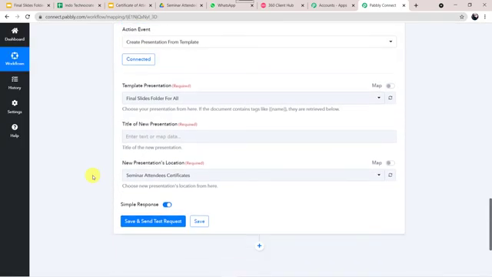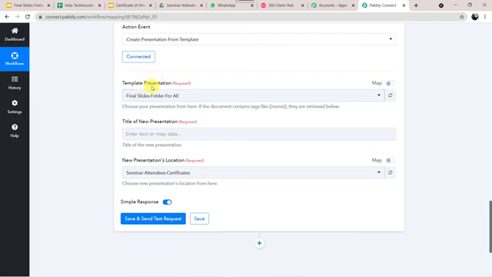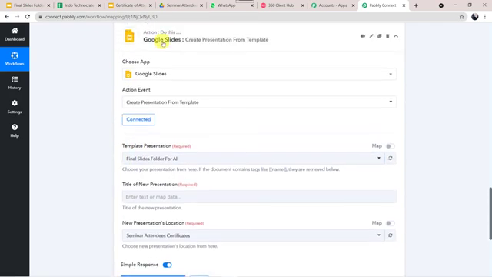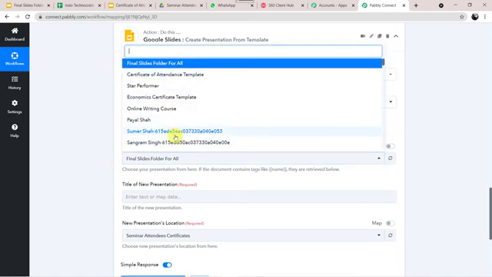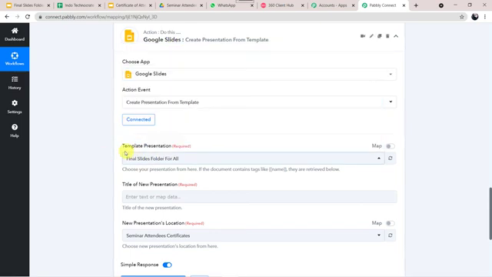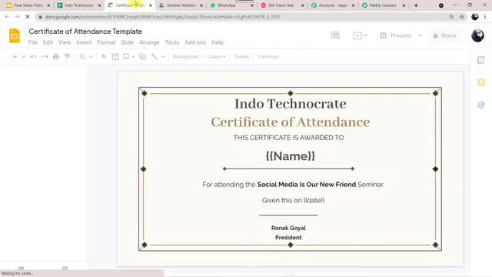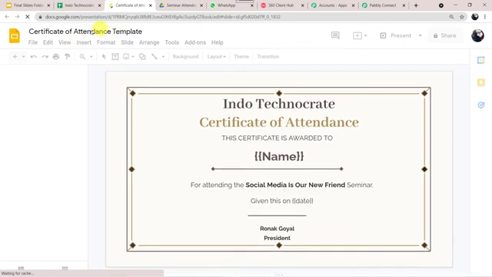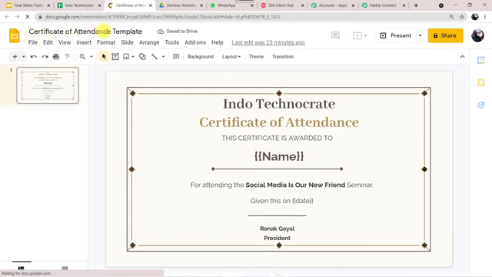Now here it is asking for the template presentation. So as Google Slides are connected to Pabbly Connect, now Pabbly Connect has fetched all the details of my Google Slides which I have already created. Okay. So I'll just take you to one of the template which I have created for generating the certificate. Okay, I'll just open the certificate, that is certificate of attendance template. The name is Certificate of Attendance Template. I'll just maximize this and show it to you.